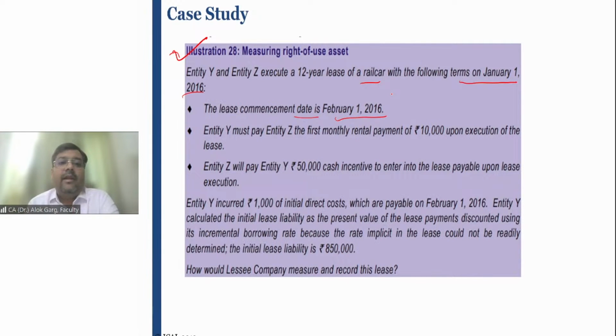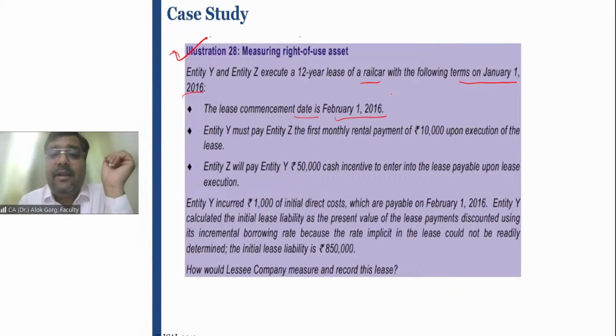So you have to consider the lease term from the commencement date. Entity Y must pay entity Z the first monthly rental payment of rupees 10,000 upon execution of the lease. So January 1, 2016 is the inception date. February 1, 2016 is the commencement date.